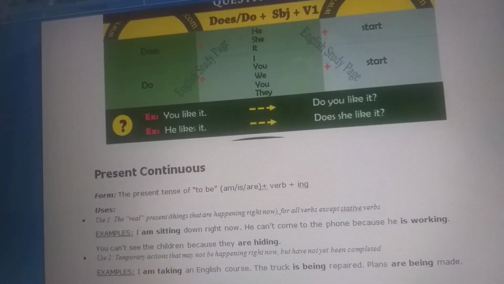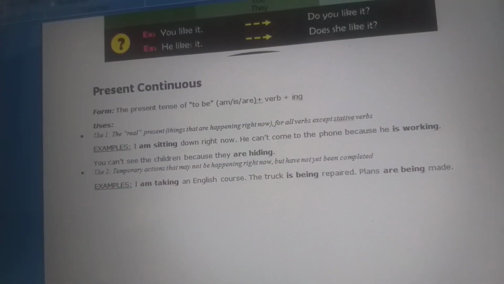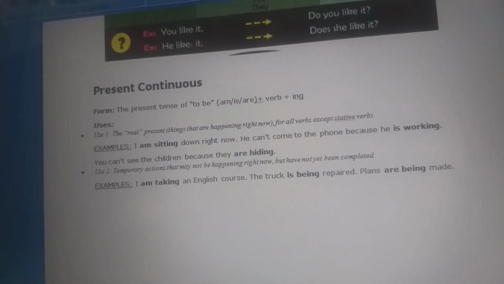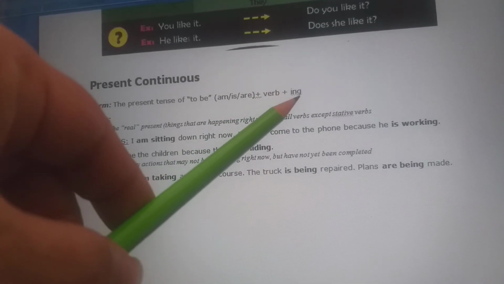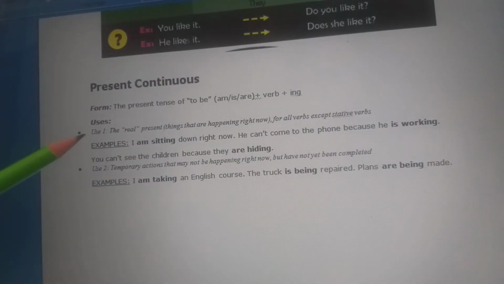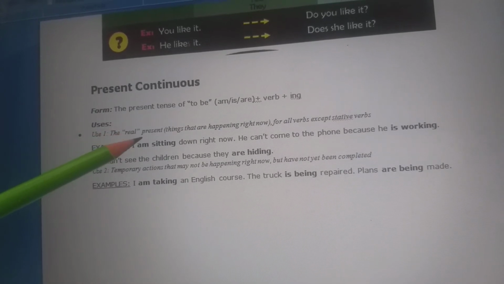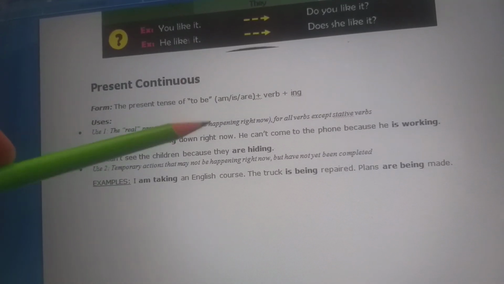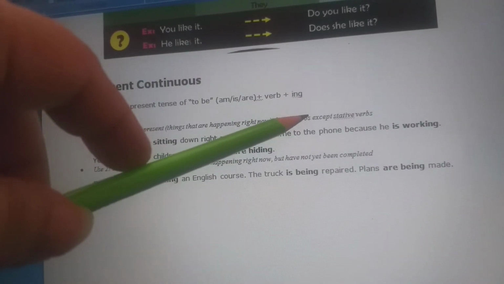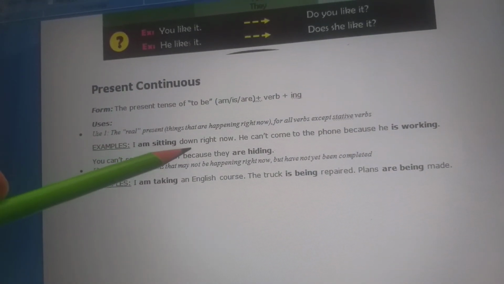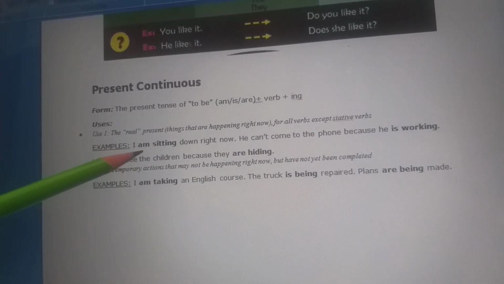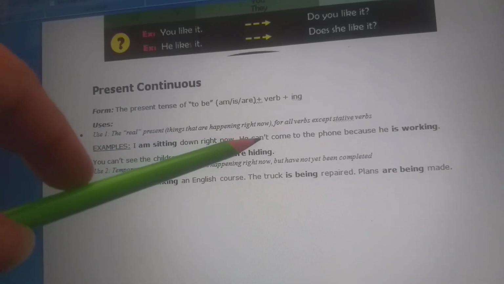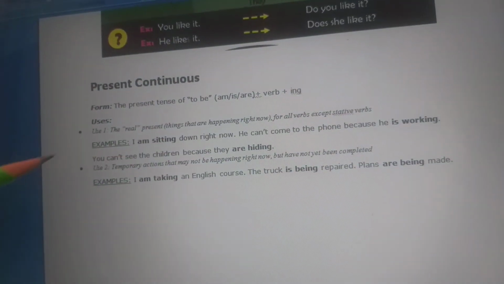Now students, we come to the present continuous. Present continuous always has am, is, are plus your verb and ing. Now the use is for the real, that is the thing which is going on, which is happening right now, for all verbs. Like I am sitting down right now. Sitting, ing added, am added. Got it? He can't come to the phone because he is working. So is and ing, working.